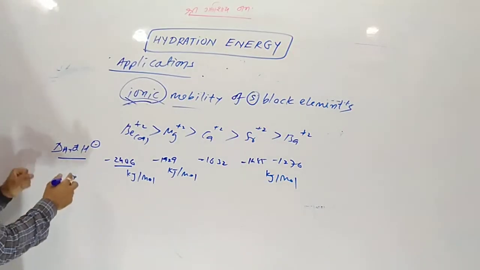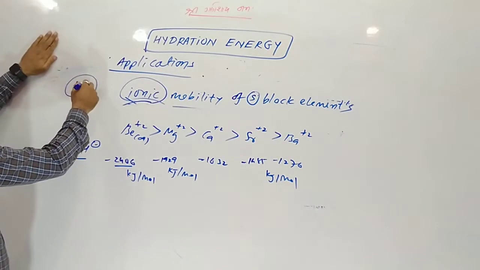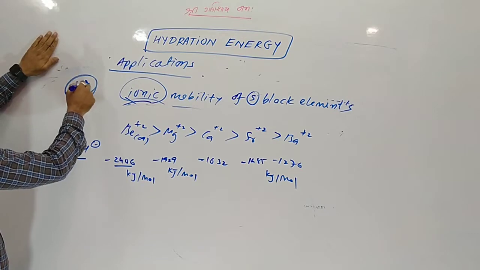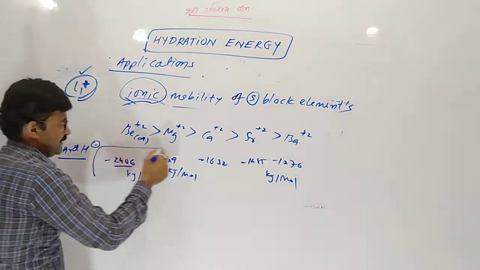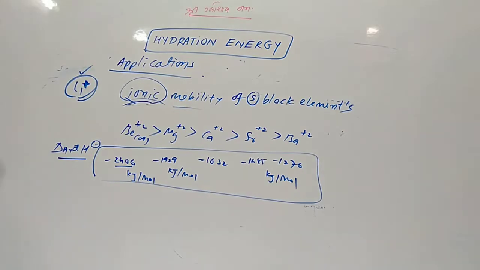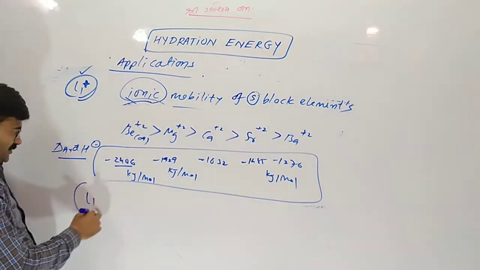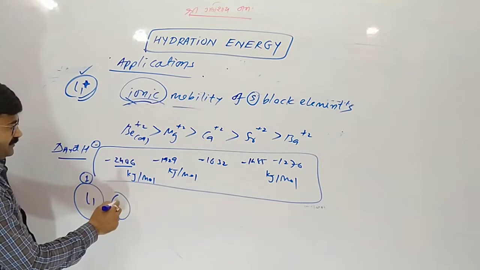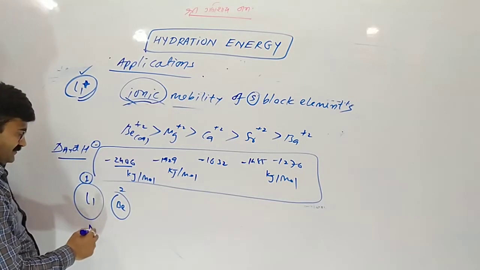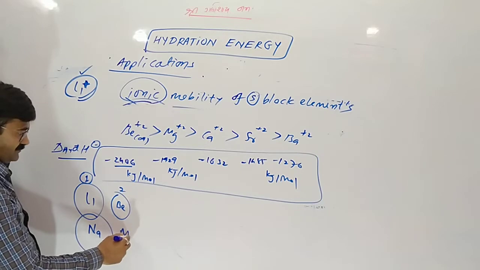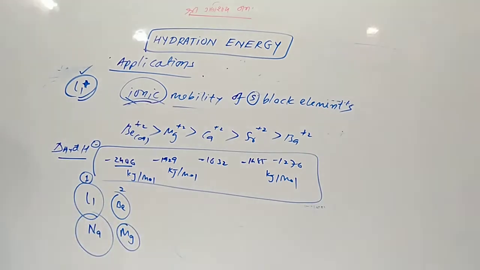Now listen, elements of the first group have less hydration enthalpy, but elements of the second group have high. Why? Because elements of group number 1 are huge in size, whereas elements of group number 2 are small in size. So they have a great attraction toward water. So hydration enthalpy is highest in the case of group number 2.